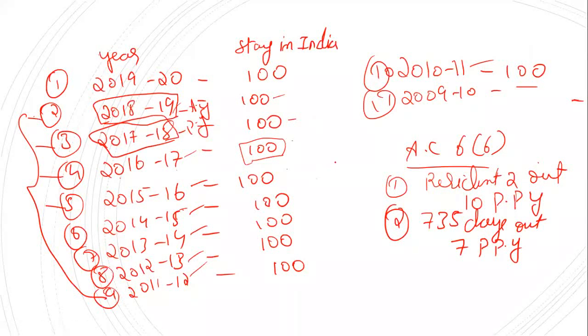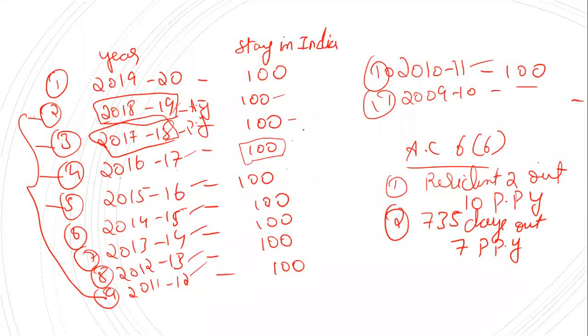So now we have to find out the residential status, whether he is a resident. We have to see the basic conditions. There are two basic conditions. The first is that in the previous year he should have stayed more than 182 days. Whether he is staying that many days in all the preceding years, no. So we can't check that first basic condition. The only option is the second basic condition, which we can check in all the cases.